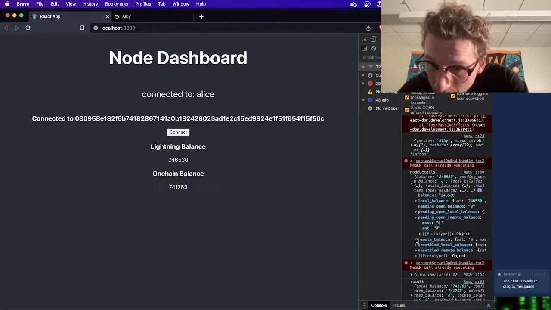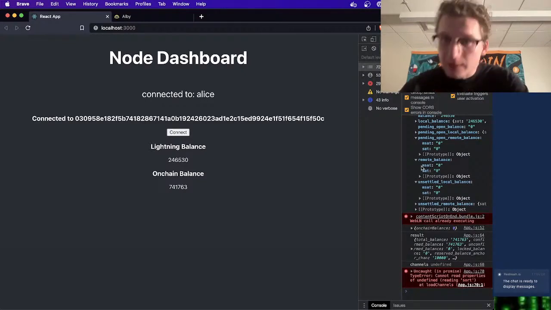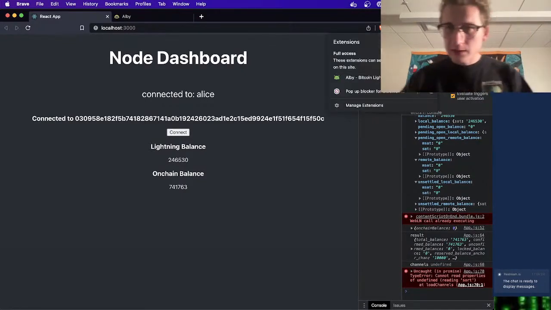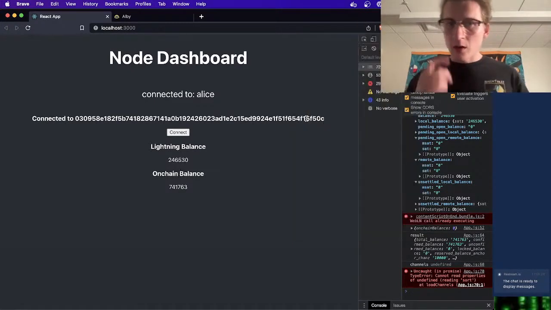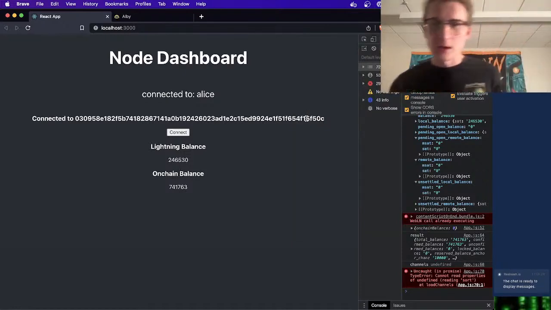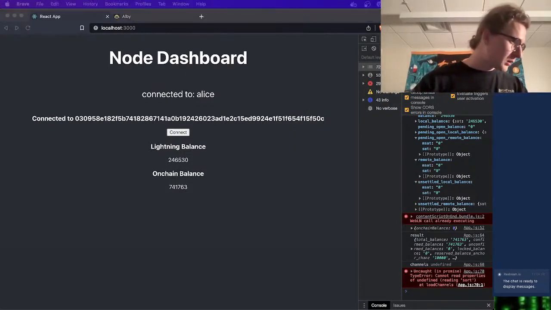It does not seem to be detecting this. We definitely are on the correct wallet here. So what's going on? Let me look over at my reference code real quick.